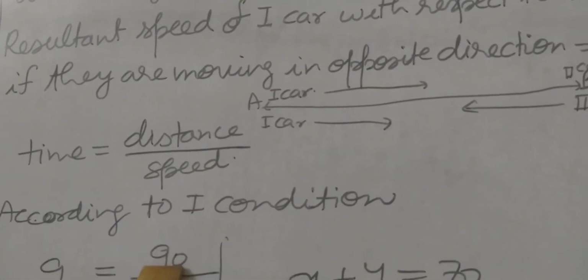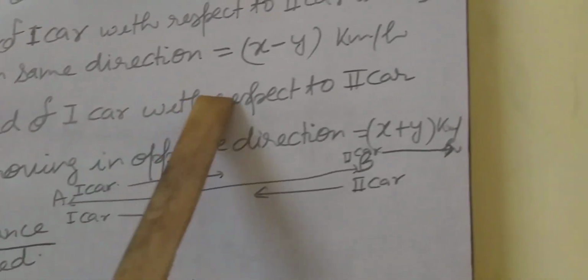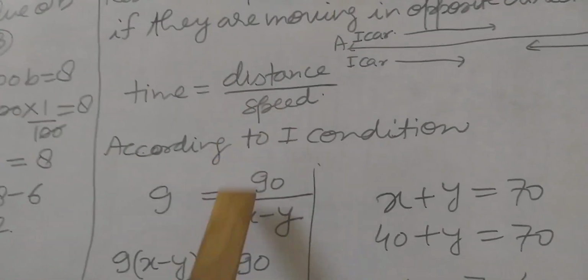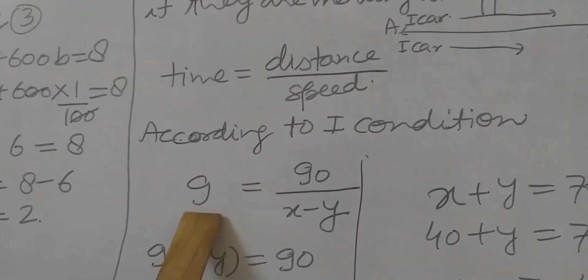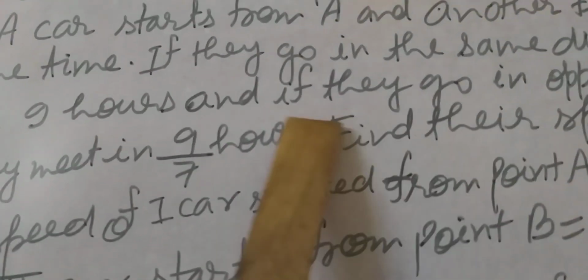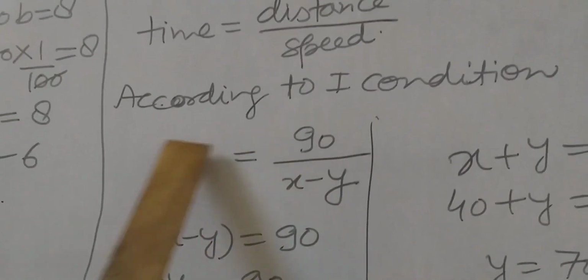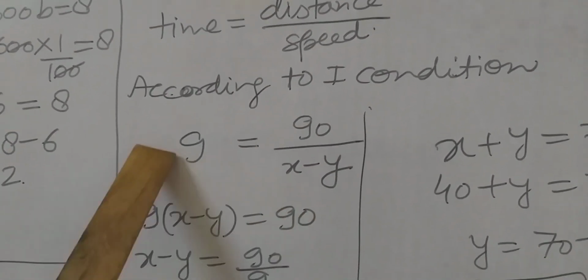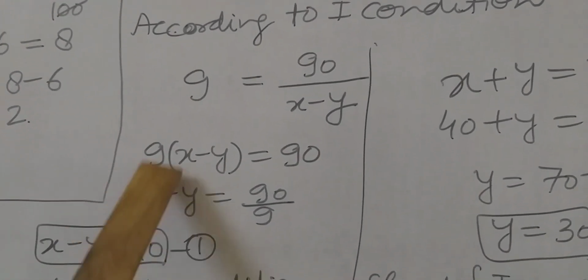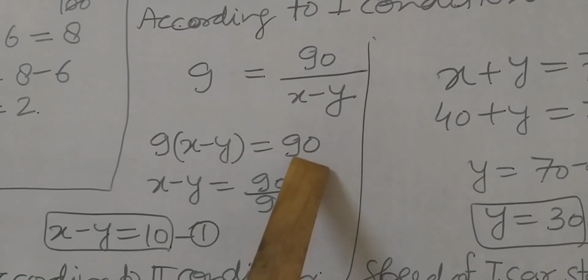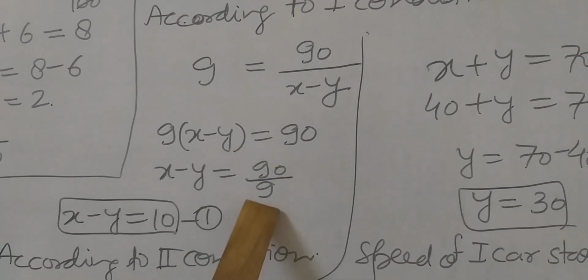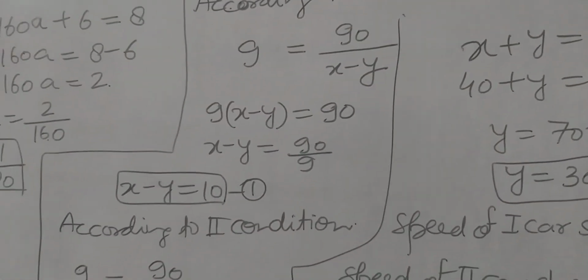And they are moving in the same direction. The speed we have to take is x minus y. In the place of speed, we have to write x minus y. Time taken is 9 hours, it is given here, students. They meet in 9 hours if they are moving in the same direction. So 9 equals 90 upon x minus y. Cross multiplication: 9 times (x minus y) equals 90. So x minus y equals 90 upon 9. x minus y equals 10.